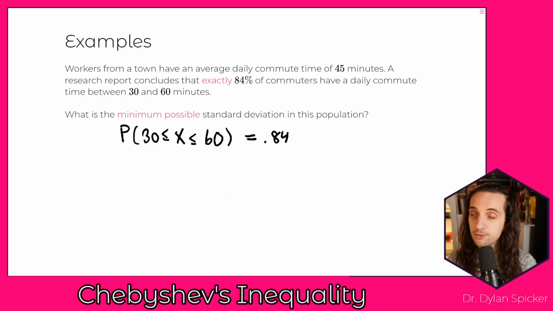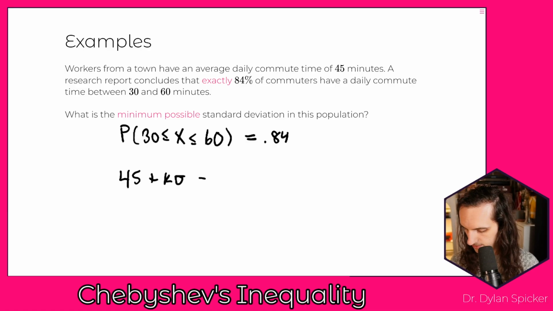Okay, but can we rewrite this probability in terms of distance from the mean, right? If we think about the mean is 45, right? So can we write 30 as equaling 45 plus k times some standard deviation here, right? So 30 equaling 45 plus k times sigma.